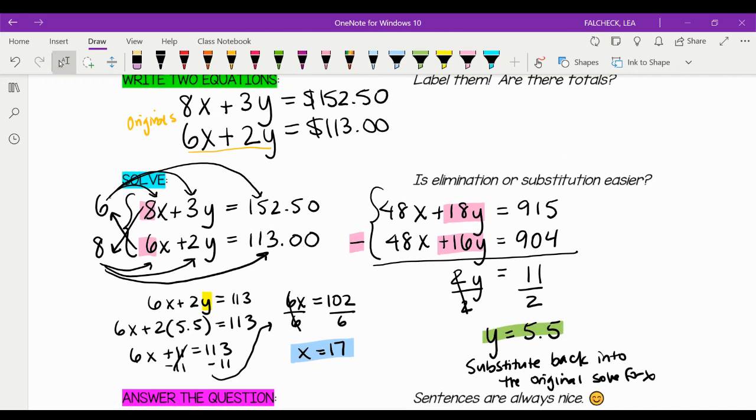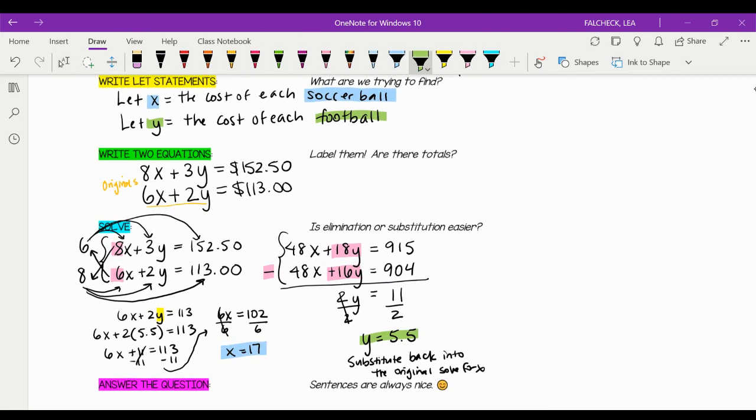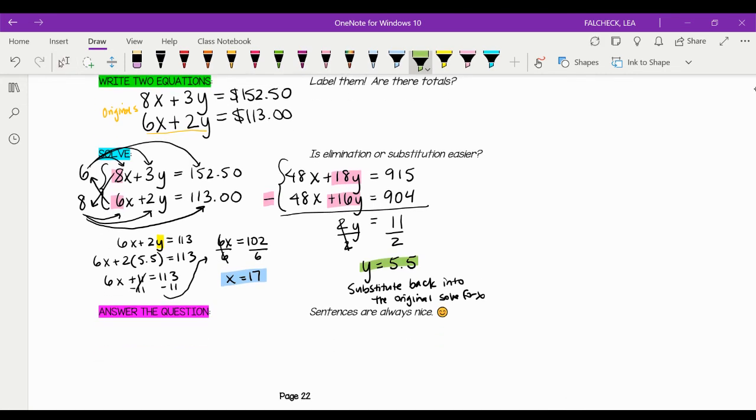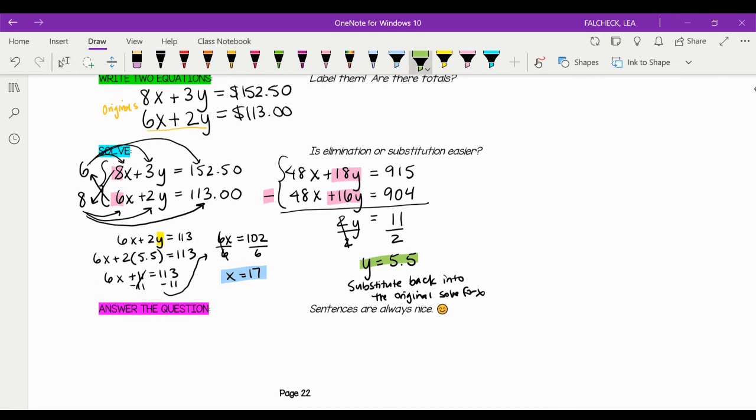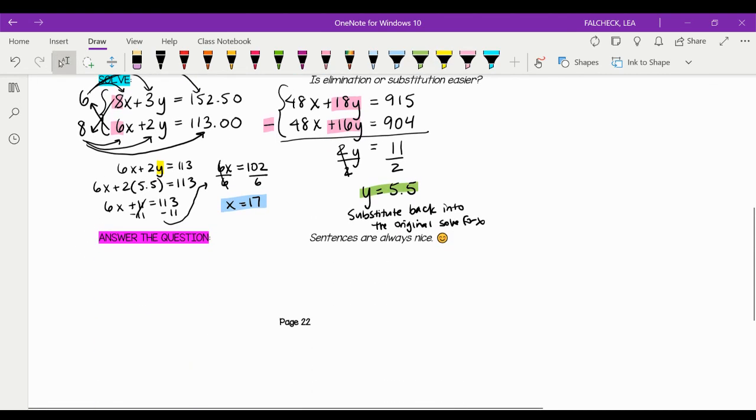Okay, so look visually at what we have done. We had our 2 equations, 2 unknowns. The first x represented the cost of soccer balls, and y represented the cost of footballs. We set up a system of equations and first solved for y, so that gave us the cost of each football, and then we substituted that back into an original to get the cost of each soccer ball.